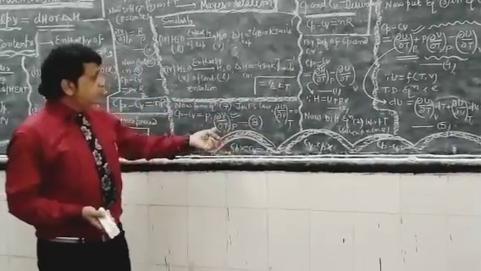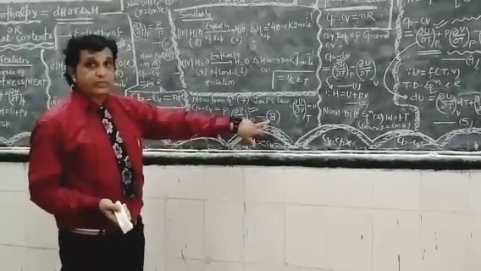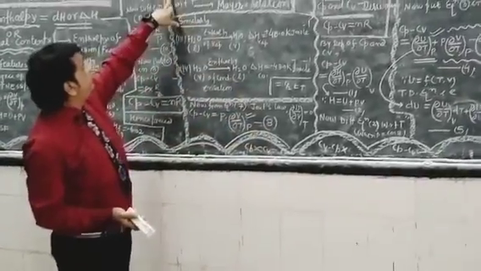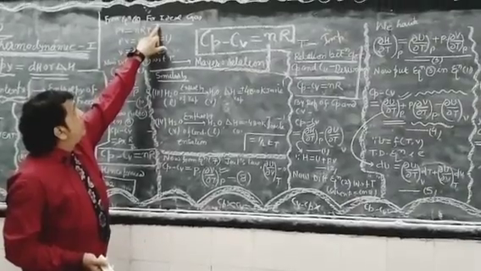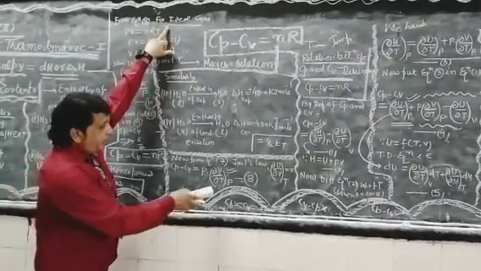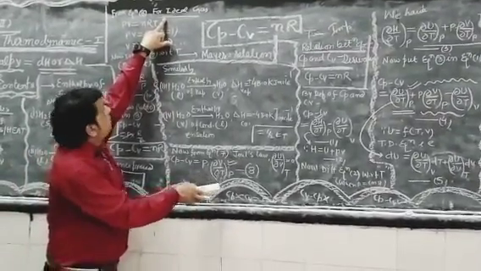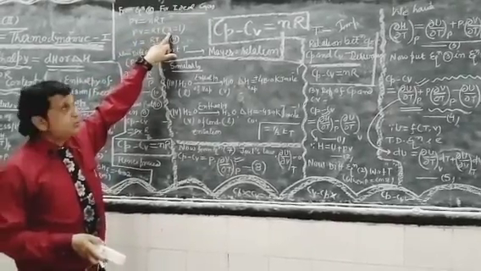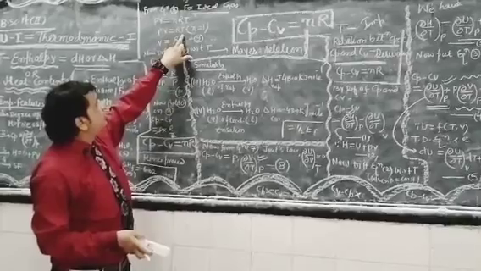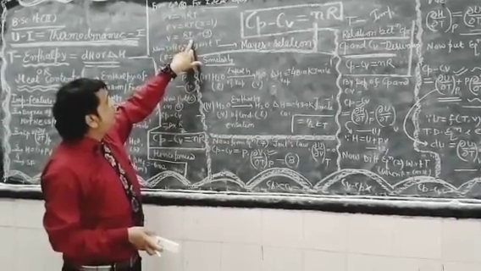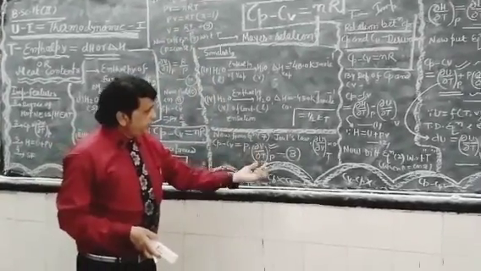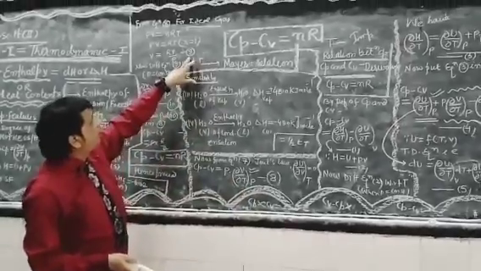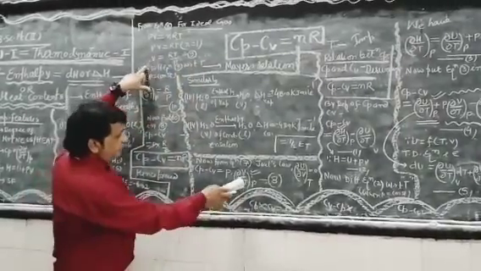Now reach the top of the blackboard, from equation number 8. To simplify VTP for an ideal gas, PV equals nRT. Put n equals 1, so PV equals RT, and V equals RT upon P. Now VTP changes into the form of equation number 9.